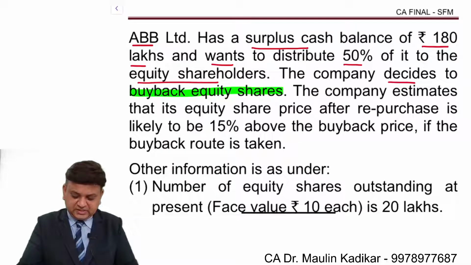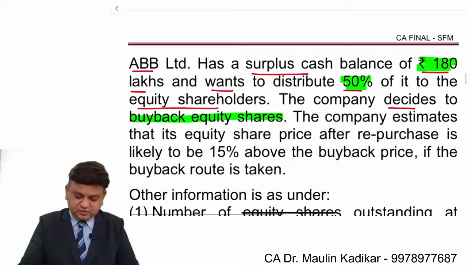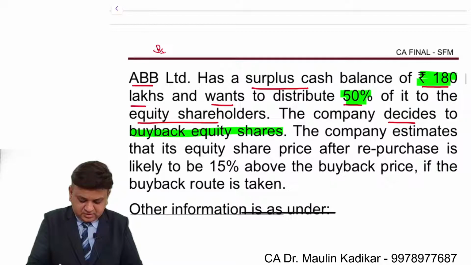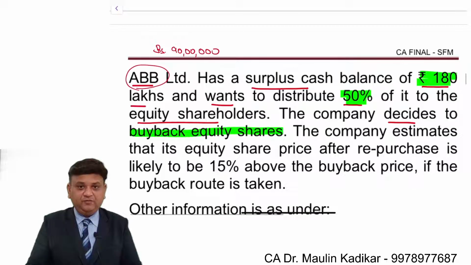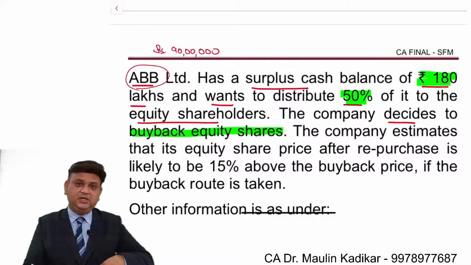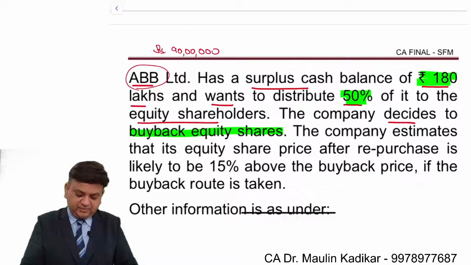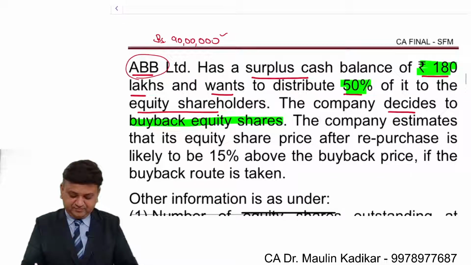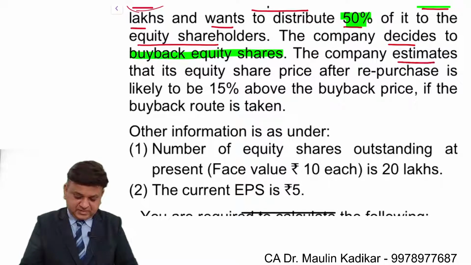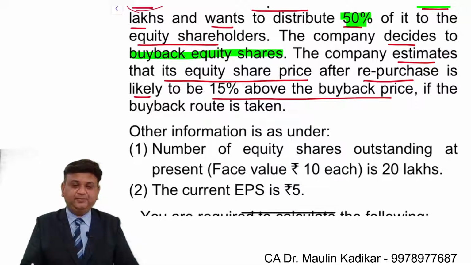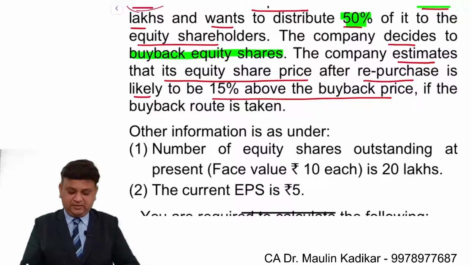Dear students, we have to understand it like this: 180 lakhs into 50 percentage comes to an amount of rupees 90 lakhs. Indirectly, ABB Limited will repurchase such number of shares so that it is required to make the payment of 90 lakhs. The company estimates that its equity share price after repurchase is likely to be 15% above the buyback price. So whatever the buyback price, plus 15% would be the price post buyback.